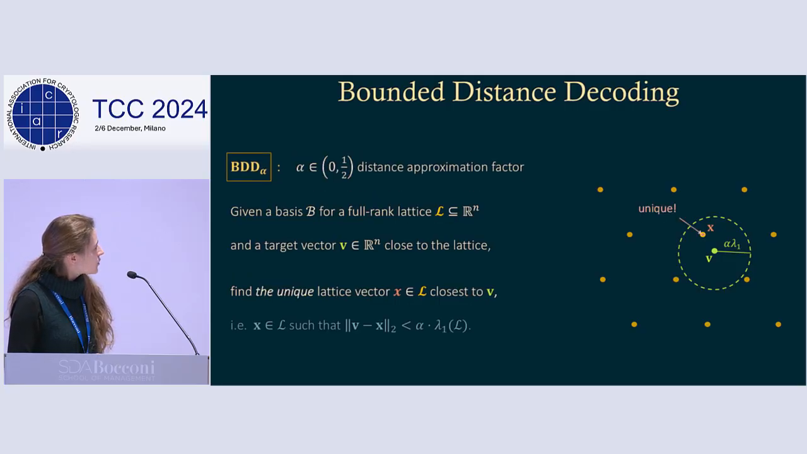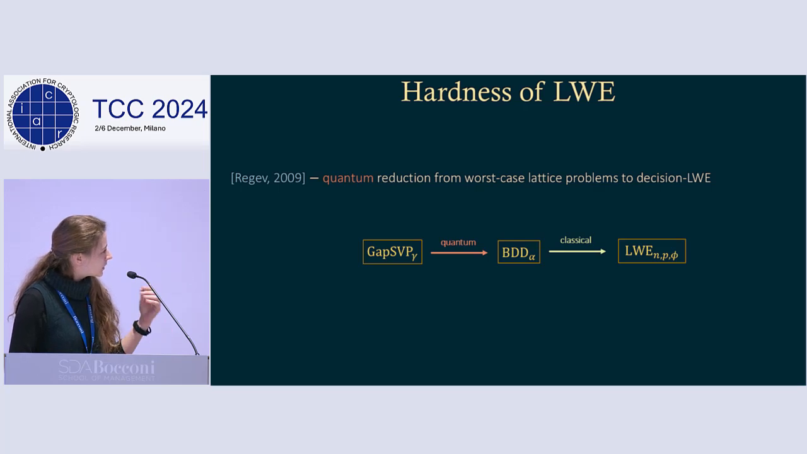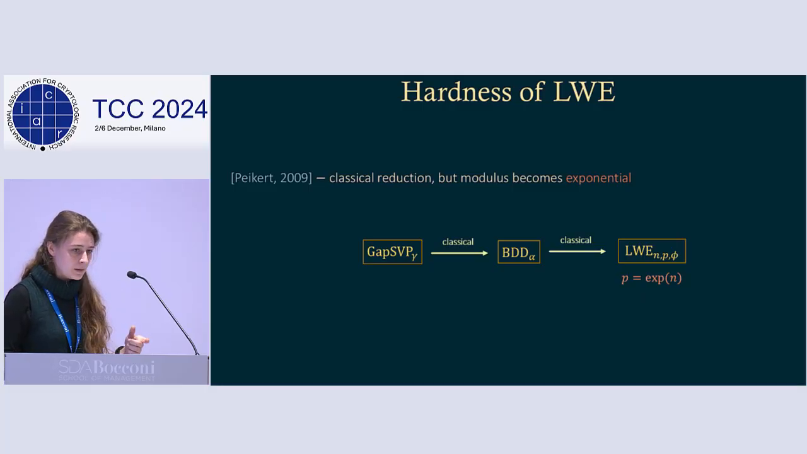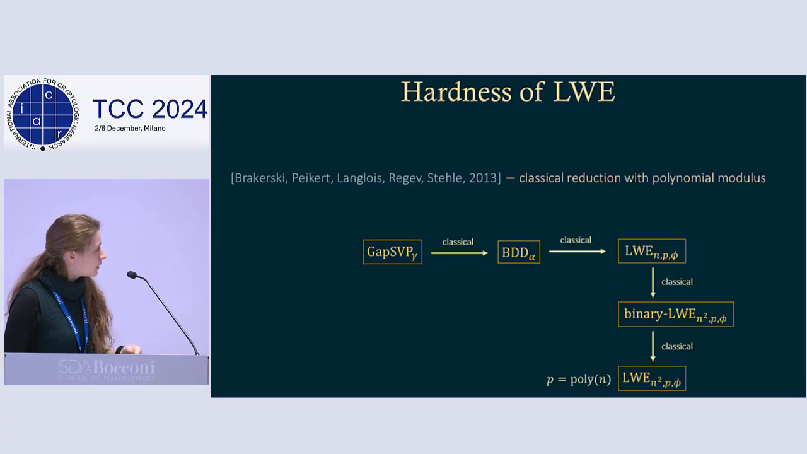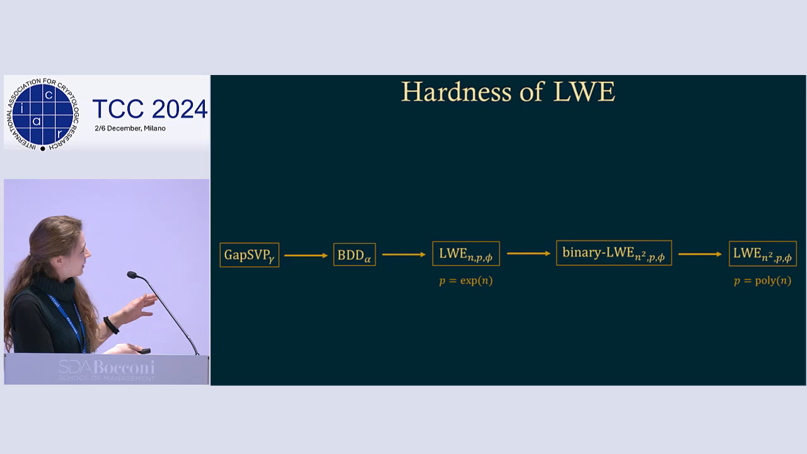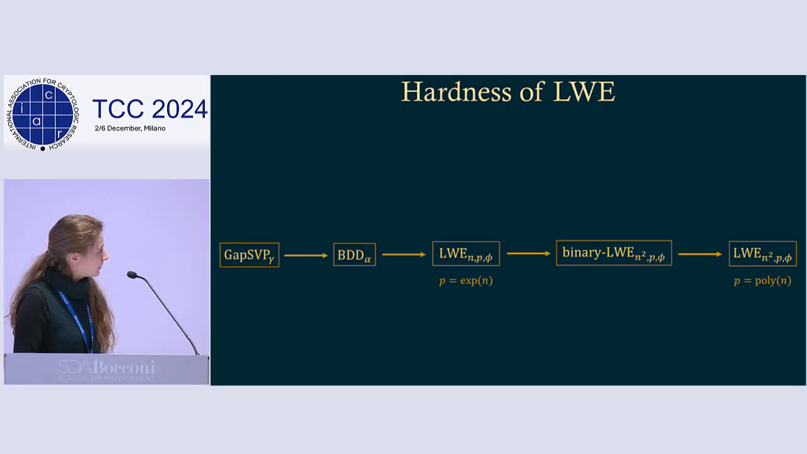Okay. So going back to the reductions from worst case problems to LWE, Regev, when he introduced LWE as a problem, showed a quantum reduction from gap SVP to BDD, and then a classical one from BDD to LWE. Peikert later made this reduction fully classical, but this blew up the modulus in LWE to be exponential. And then later, Brakerski et al. made this entire reduction classical with polynomial modulus. So this is the full picture that we consider today, all the way from gap SVP to LWE.